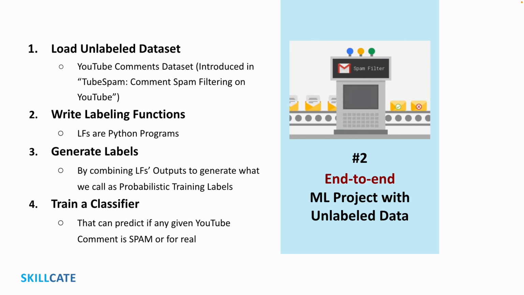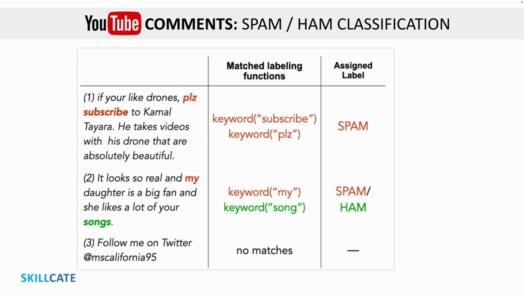Sounds good, right? Our YouTube comments dataset consists of YouTube comments taken from 5 specific videos. Our task is to classify each comment as ham, which means it's a relevant comment to the video, or spam, which means it's irrelevant or inappropriate. Most times, spam comments have promotional links in them.